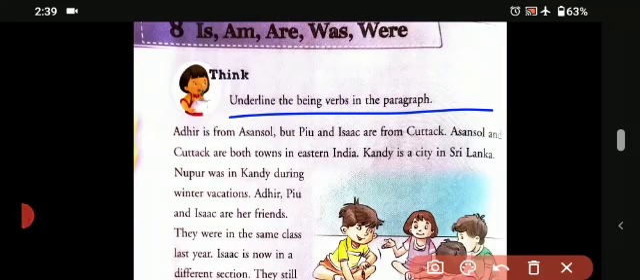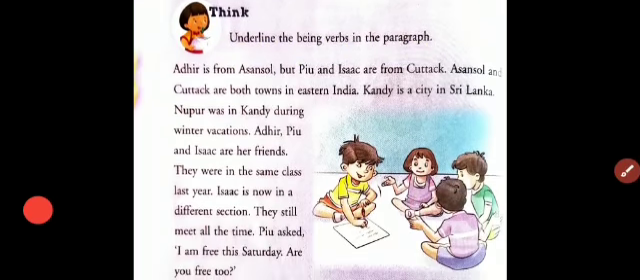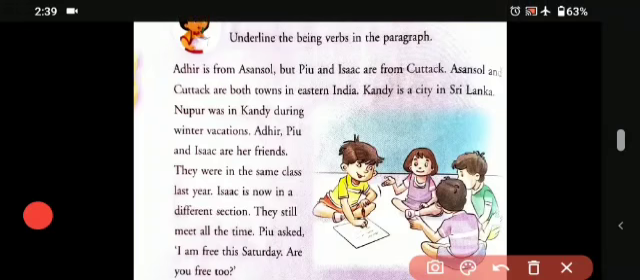So what are these words exactly? We will learn more about them in the given paragraph, which is given here. Right? Other is from Asansol. So what is the word? That is. But Piyu and Isaac are from Cuttack. Asansol and Cuttack are both towns in eastern India. So another word is are. So are is the being verb here.